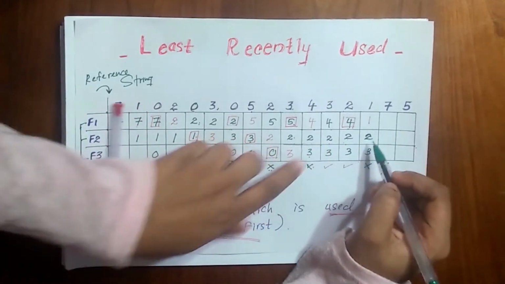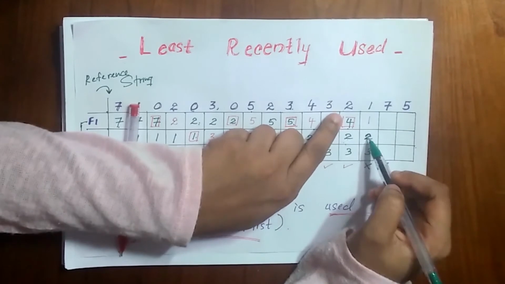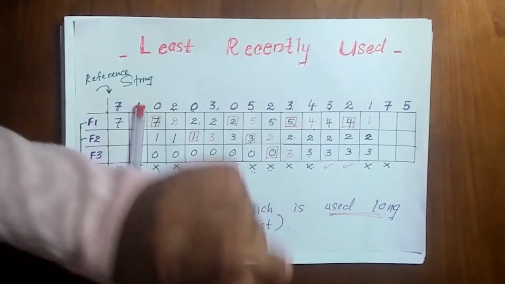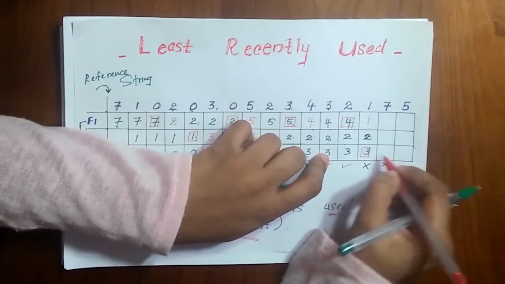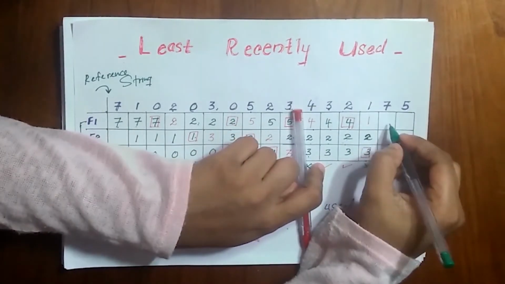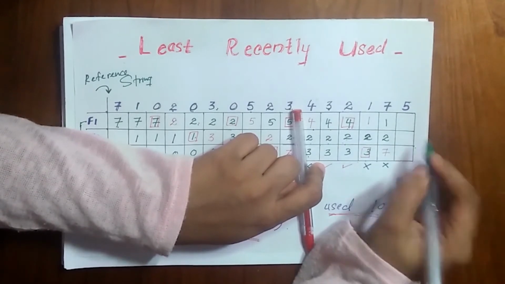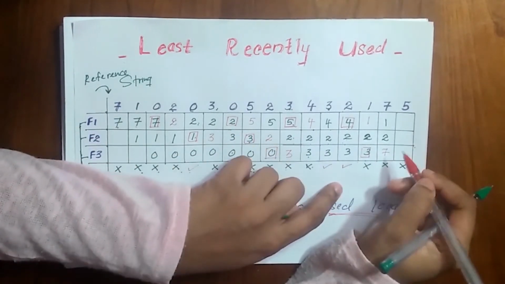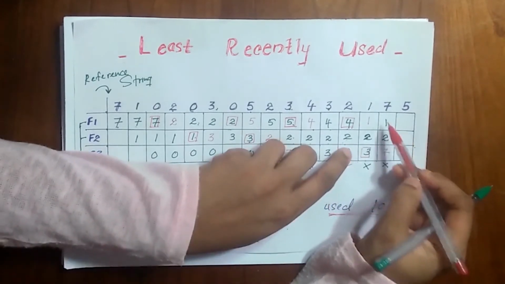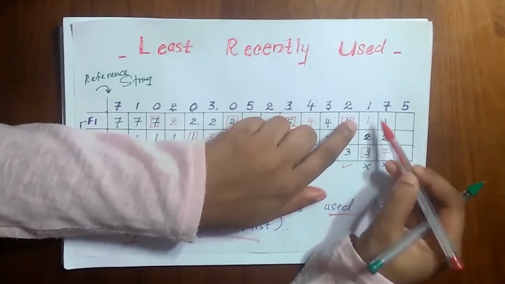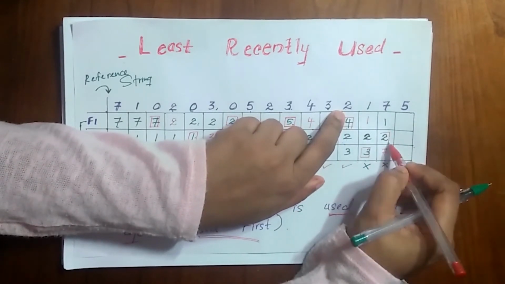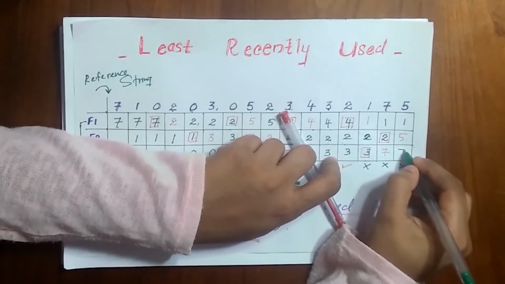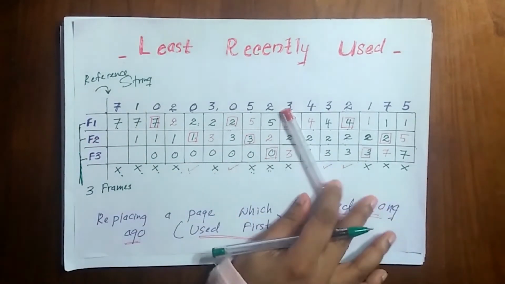And 1, 2, 3, 1 here, then 2, then 3. So 3 is the least recently used one. So we are going to replace this 3 with 7 and 1, 2. Then 5, it is also not here, so it's a page fault. And then 1, 2 and 7. 7 is the most recently used, then 1, then 2. So 2 must be replaced with 5. And 1 and 7 remain the same.